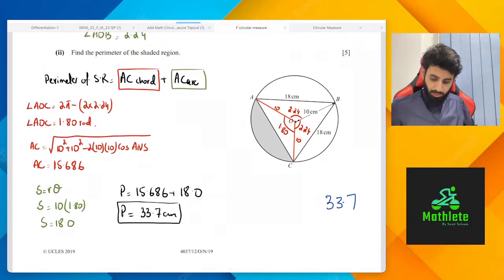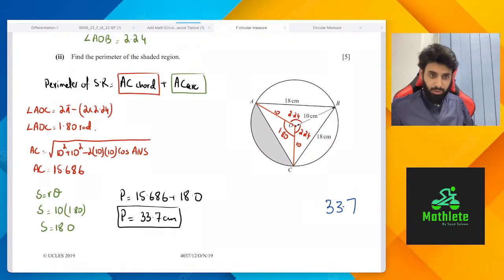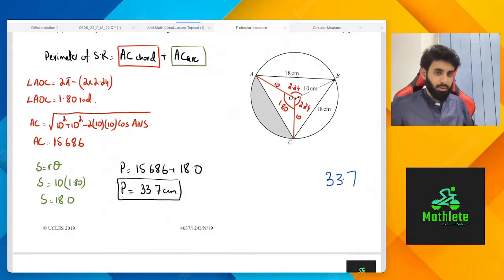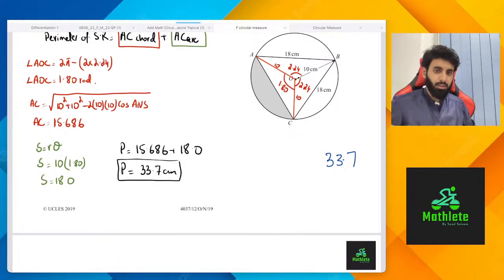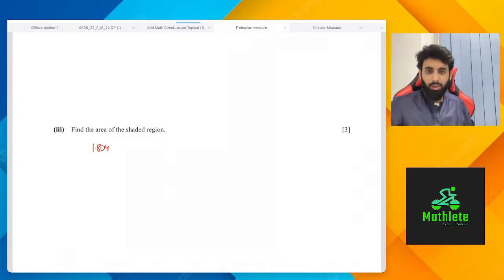Sir, which formula did you use for AC? AC for the chord. Okay. For the chord AC, I used cosine rule. And for the arc length, I just used the arc length formula. S is equal to R theta. That's it. Remember, whenever you have two lengths and an included angle, two lengths and an included angle, use cosine rule. Okay, area of shaded region.